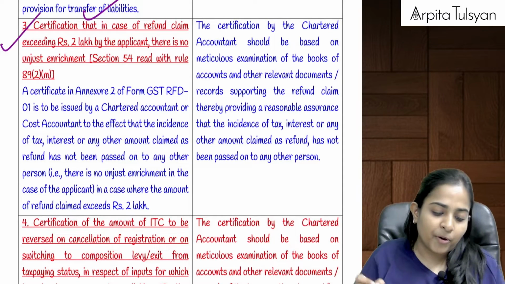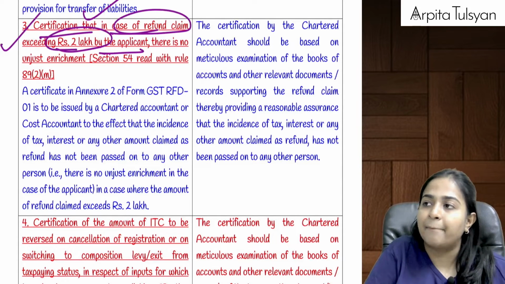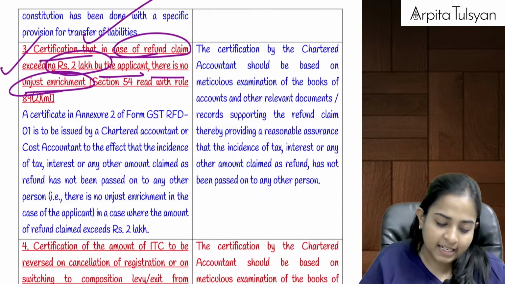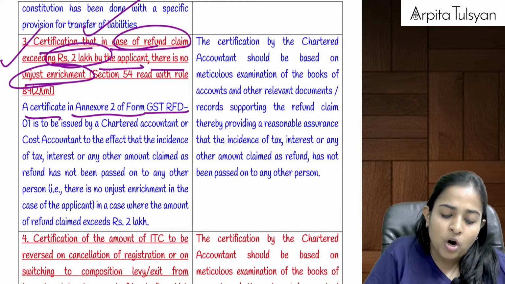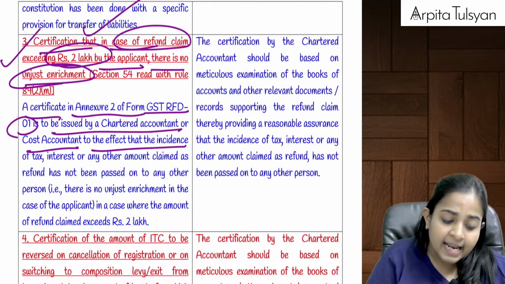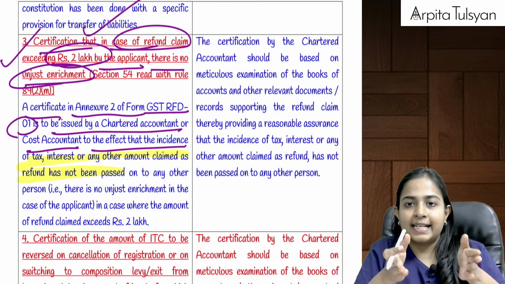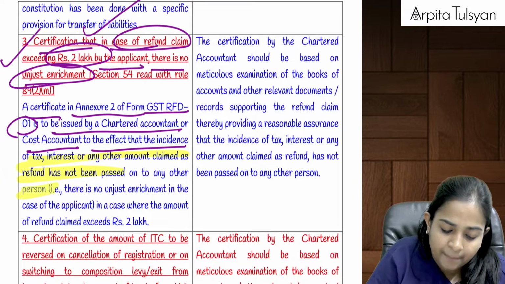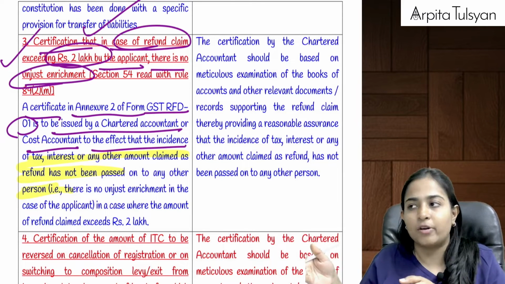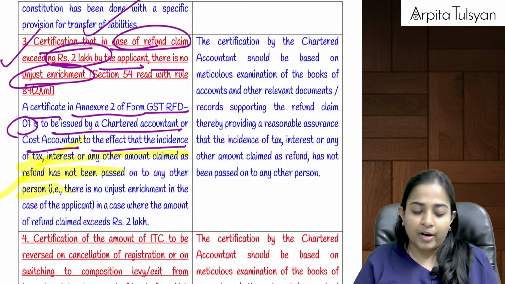Okay. Then the next point, a certification that in case of a refund claim exceeding rupees 2 lakhs by the applicant, there is no unjust enrichment. So what are they telling us here? A certificate in annexure 2 of form GST RFD-01 is to be issued by a CA or a cost accountant to the effect that the incidence of tax, interest or any other amount which we are claiming as refund has not been passed to any other person. See, when will the government give you the refund? When that benefit has not been passed. Suppose someone else has already taken the benefit and you are also claiming the refund, then that is a loss for the government. So a CA was required to give a certificate for that.